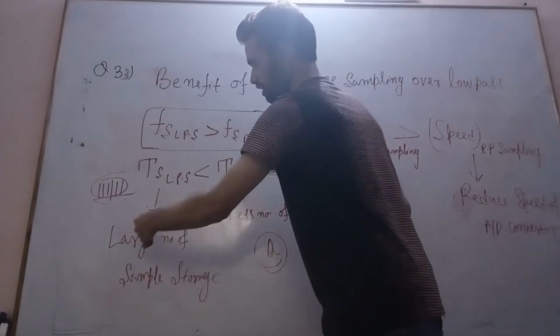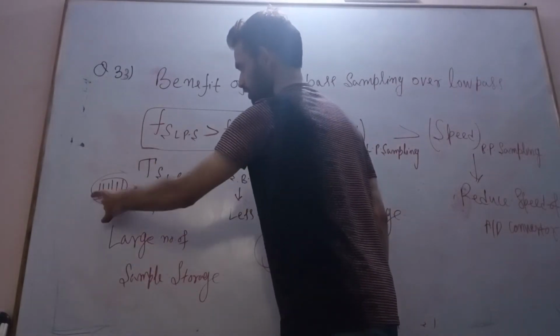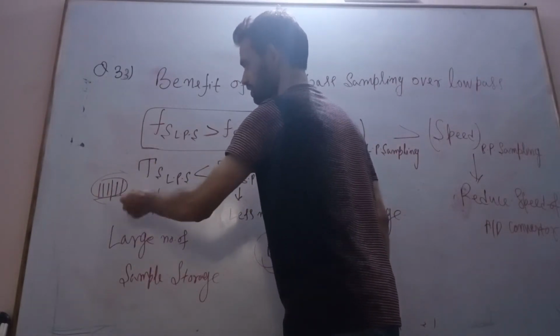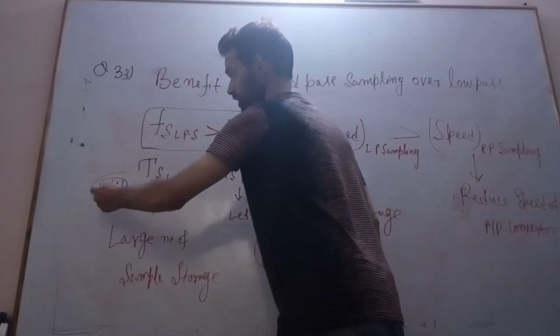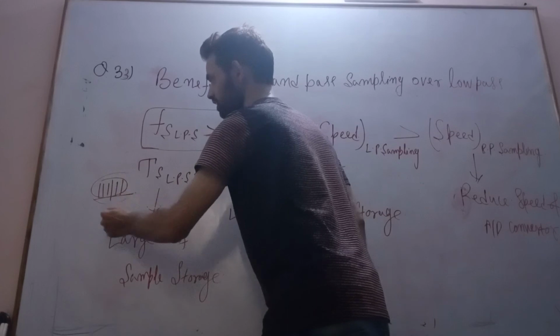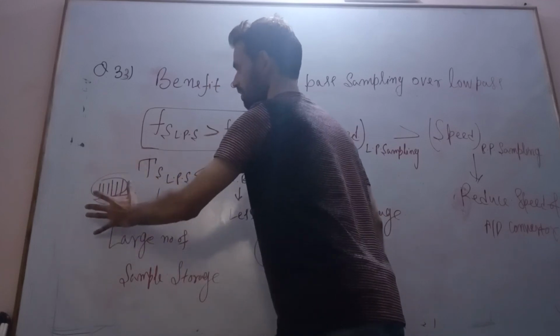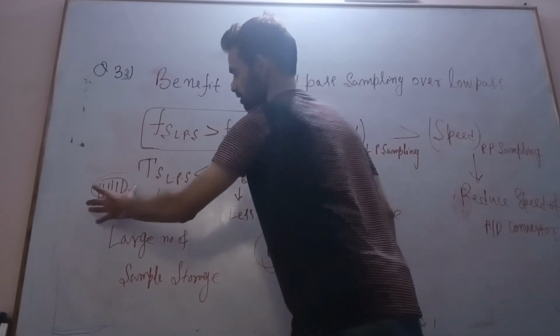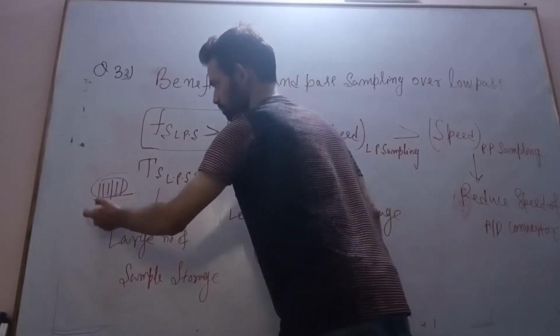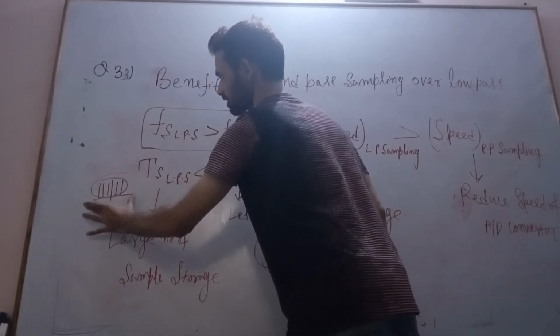But in the case of low pass sampling, the sampling interval is less, which means a large number of samples is stored. So it increases the digital memory needed to capture the signal interval.